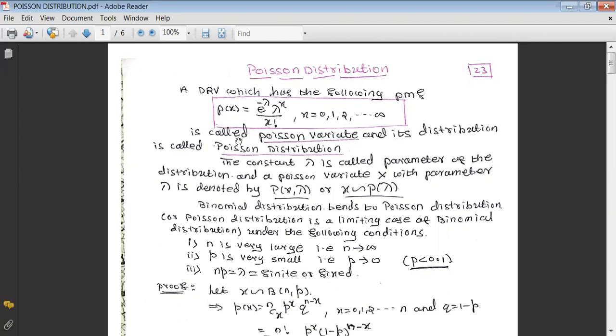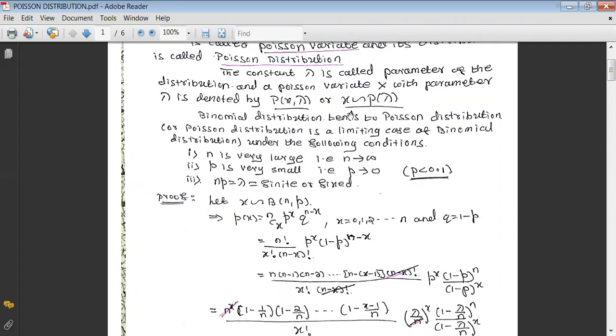As we observe here, this probability function consists of one constant, namely lambda, and that lambda is called the parameter of the distribution. A Poisson variate x with parameter lambda is denoted as P of lambda, or x follows Poisson distribution with parameter lambda. These are the notations we follow to represent a Poisson variate with parameter lambda.